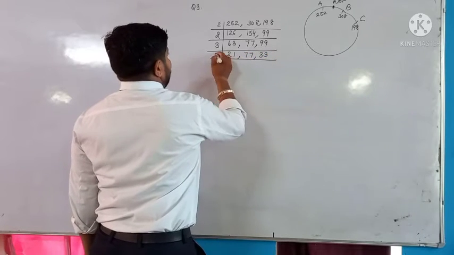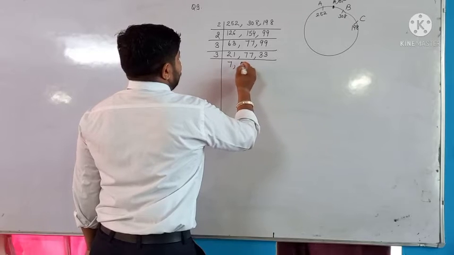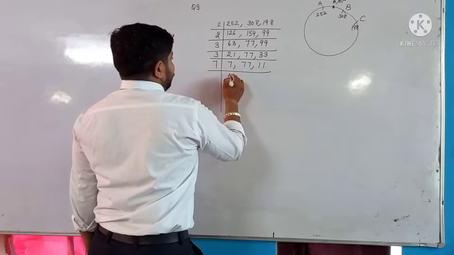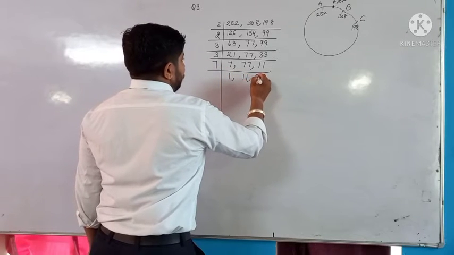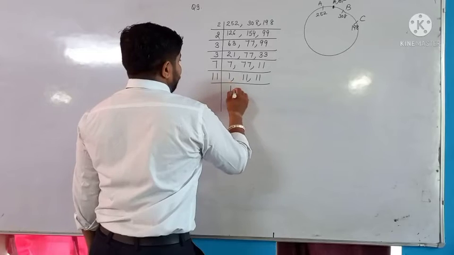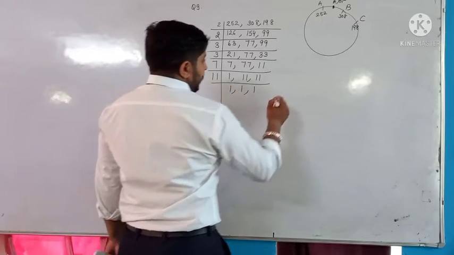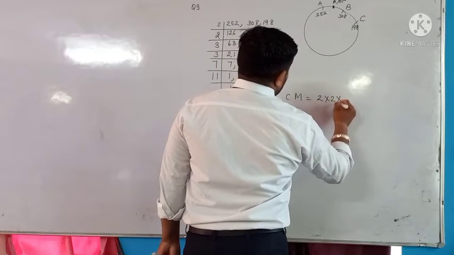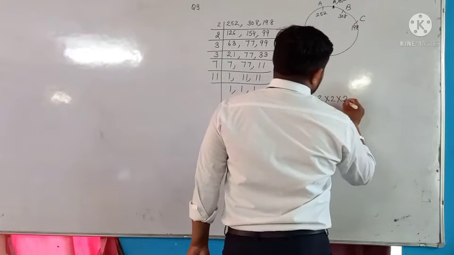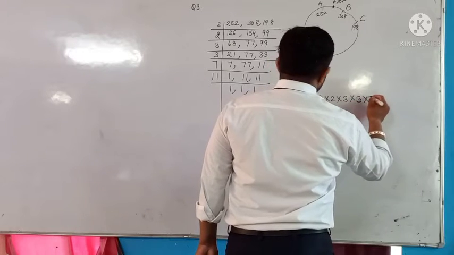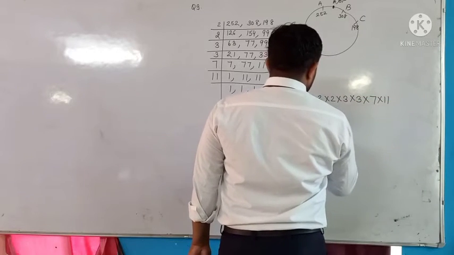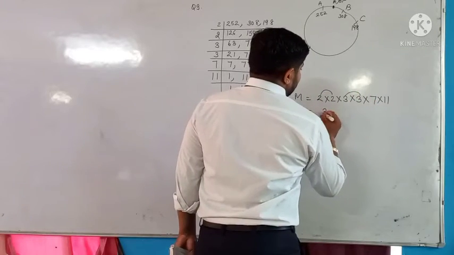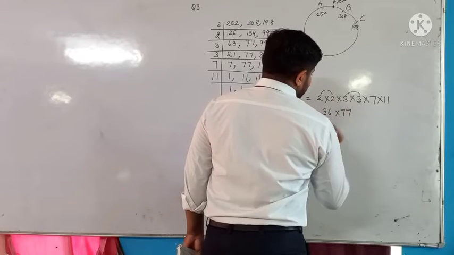Then again by 3: 7, 77 as it is, then 11. Then by 7: 1, 1, 1, 11, and then by 11: 1, 1, 1, 1. So the LCM comes from here, beta: the multiplication of 2 into 2, 3 into 3, 7 into 11. 2 twos are 4, 3 threes are 9, 9 fours are 36, and 11 sevens are 77.